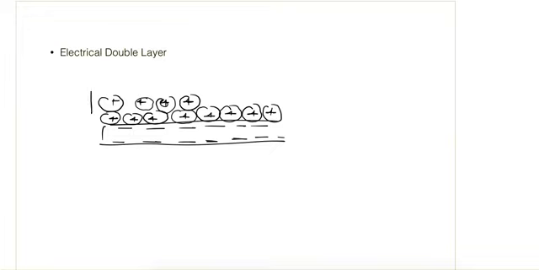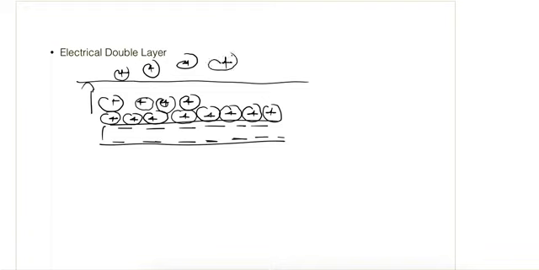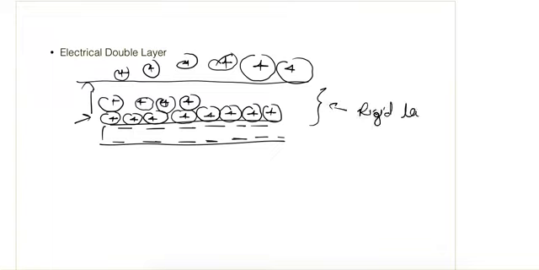As we go above, the concentration will decrease, and these ions will not be as oriented as they are near the surface. So this part of the layer we call the rigid layer, and this part we call the diffused layer.